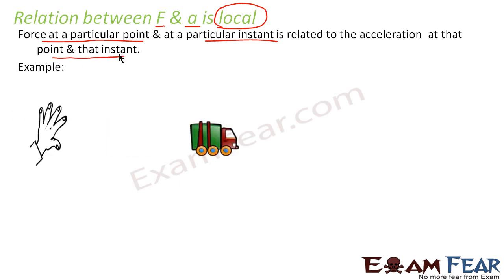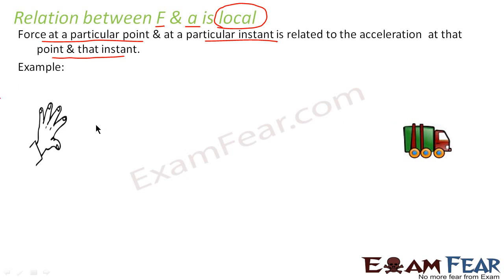For example, let us suppose this is a toy car. You applied a force from this end. Say you applied a force capital F, because of which the car moved. Now when the car moved, let us say it moved with some acceleration, say A. So the force which you applied at this point of time is related to the acceleration which was produced at this point of time. This force has nothing to do with what was the state of motion or what was the acceleration of this car 2 days back, or this force which you apply here has nothing to do with what is the acceleration of some car which is moving somewhere else. So this is what we mean when we say local.